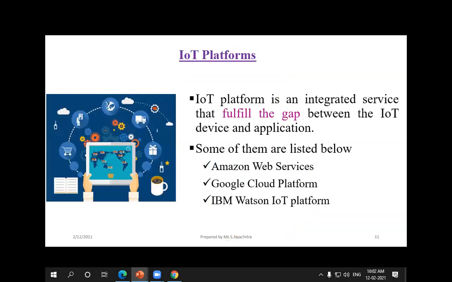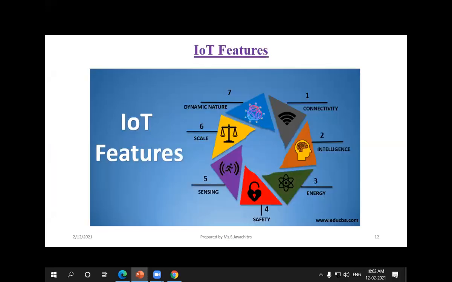And IoT platforms. What are the platforms? IoT platforms are the ones that offer these kinds of services, that is, we communicate between the device and the applications. Those who offer IoT platforms are where we store all the information in the cloud. So who is providing the cloud services? Amazon Web Services, Google Cloud Platform, IBM Platform. So these are the cloud services provided for IoT.